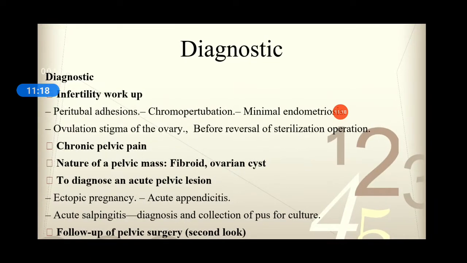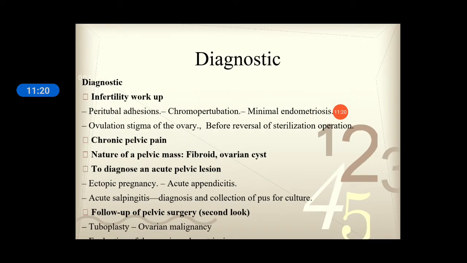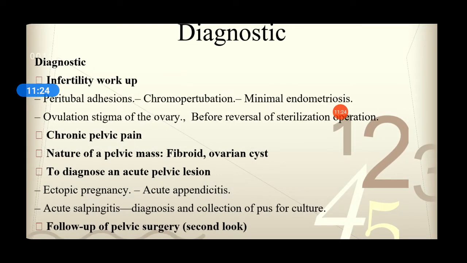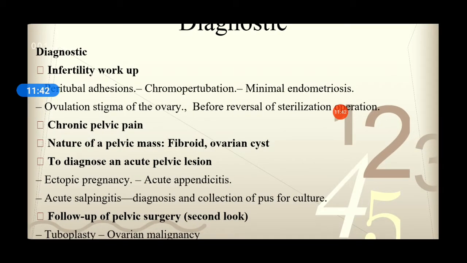Coming to its indications, diagnostic indications include infertility workup, peritubal adhesions, chromopertubation, minimal endometriosis, ovulation stigma of the ovary, before reversal of sterilization procedures, chronic pelvic pain, and the nature of a pelvic mass, whether it is a fibroid or ovarian cyst. It is also used to diagnose an acute pelvic lesion, either ectopic pregnancy, acute appendicitis, or acute salpingitis.